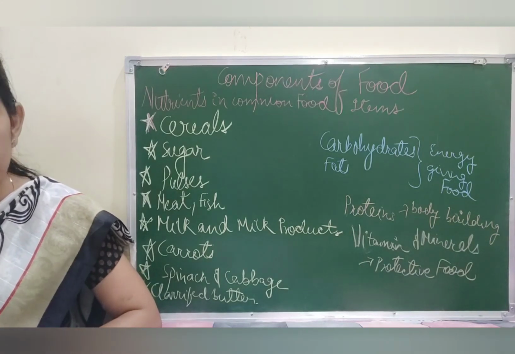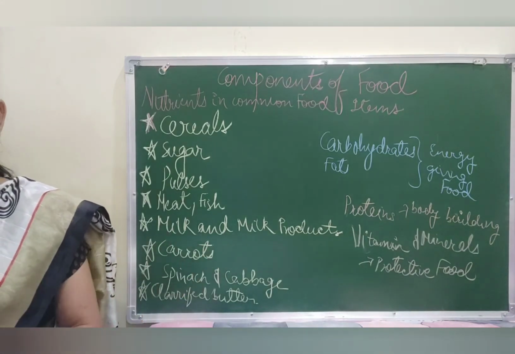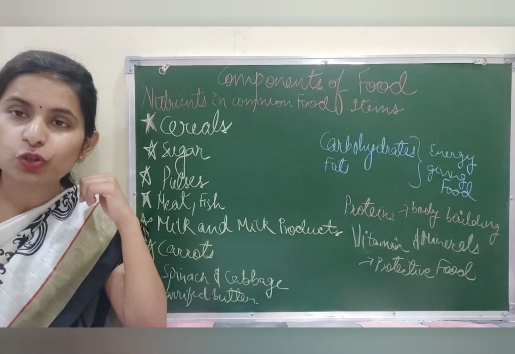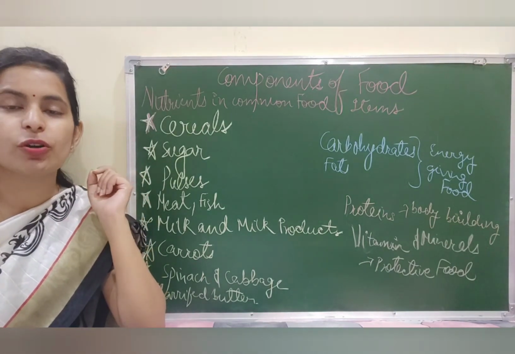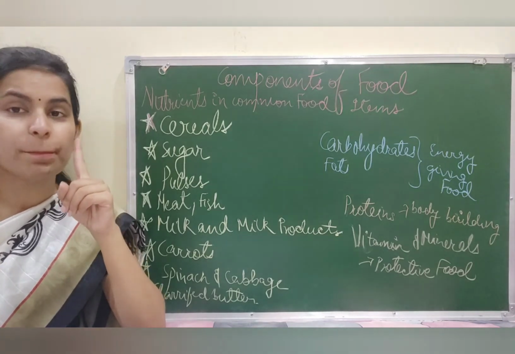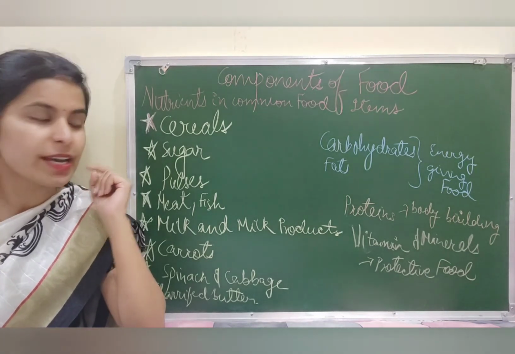Now the next one is carrot. Carrots are a good source of vitamin A. Vitamin A ensures proper eyesight. So in case you are planning to become a doctor, you require good eyesight, make sure that carrot is included in your day-to-day life.